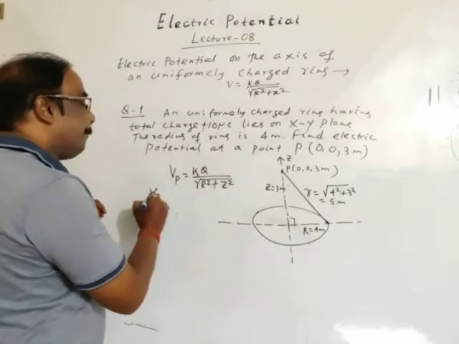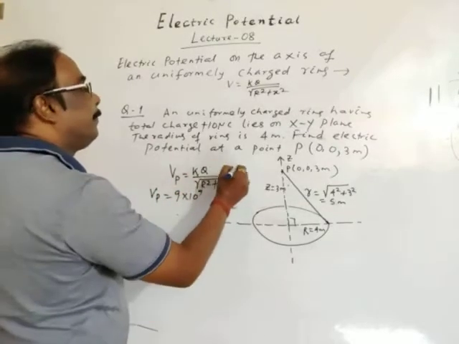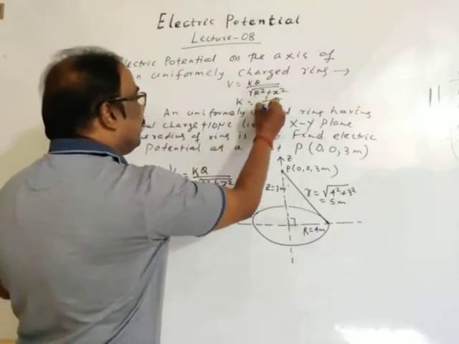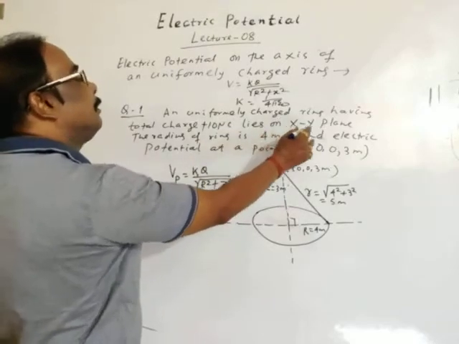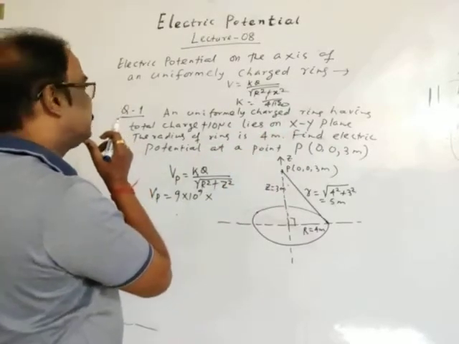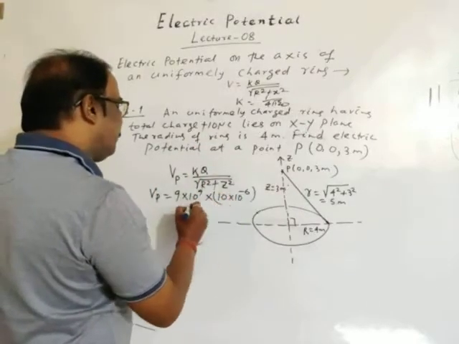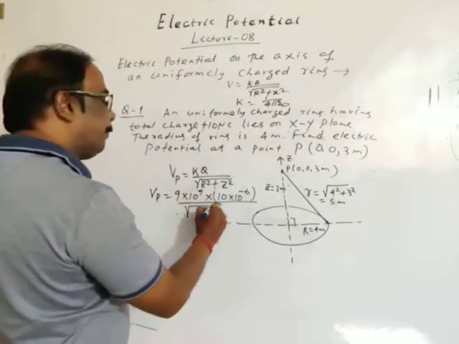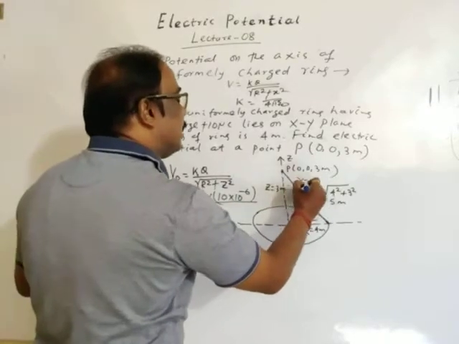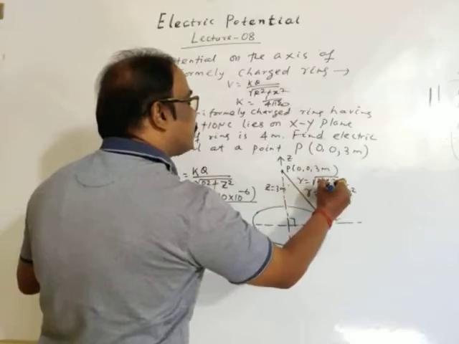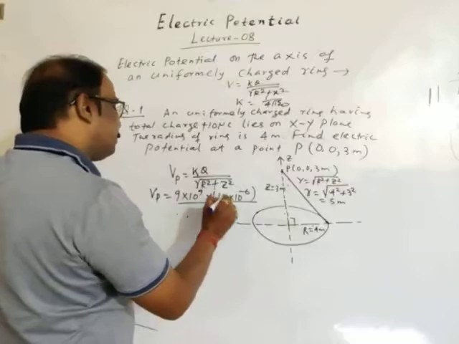So potential at point P is K, where K is 1 divided by 4 pi epsilon naught, 9 into 10 to the power 9. Charge on the ring is 10 microcoulomb, 10 into 10 to the power minus 6 coulomb, divided by the square root of r square plus z square. R is 4 meter, z is 3 meter, so directly we may put 5 meter.